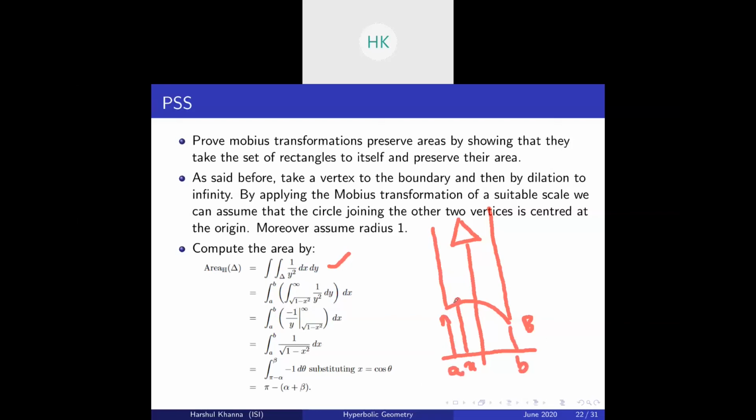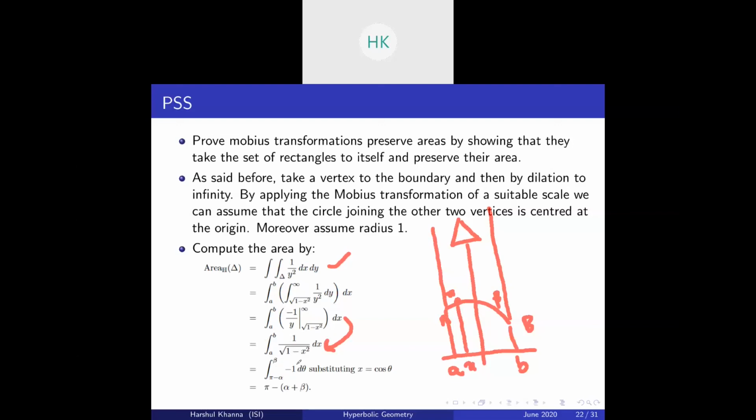Also, assume the internal angles. Suppose this was beta, and this is pi minus alpha. Writing down the angles, first of all you arrive at this integral: the integral from a to b of 1 over the square root of 1 minus x squared dx. Substitute x equal to cos theta, and then using basic angle chasing, prove the relation between the side lengths a and b, alpha, and the angles pi minus alpha and beta.